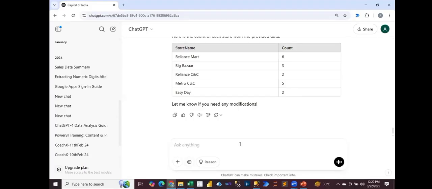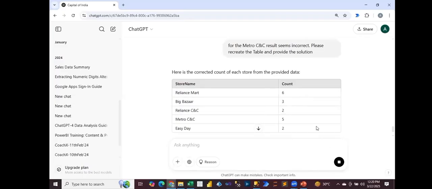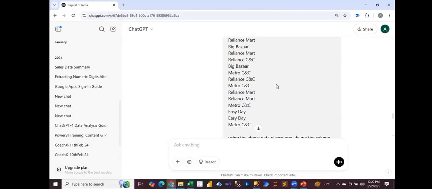So now I say, here, I just want to keep the continuity. I say, for the Metro CNC the result seems incorrect. Please recreate the table and provide the solution. Okay, like this. See, still it is creating. So it might be I have pasted Metro CNC multiple times or what?